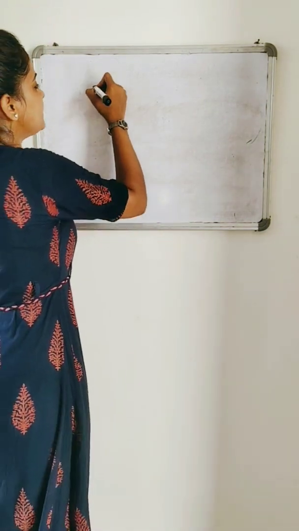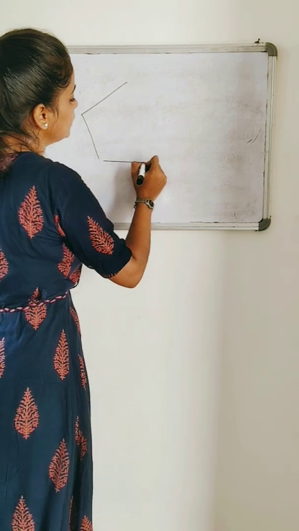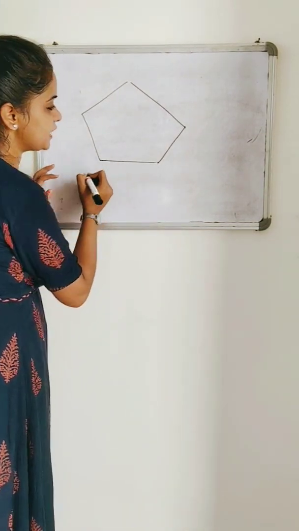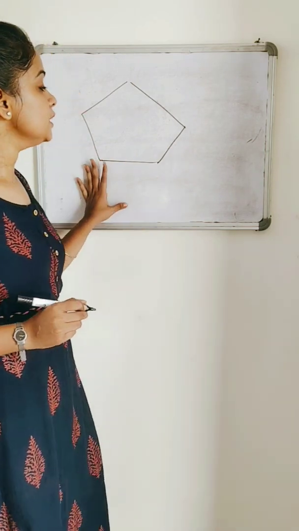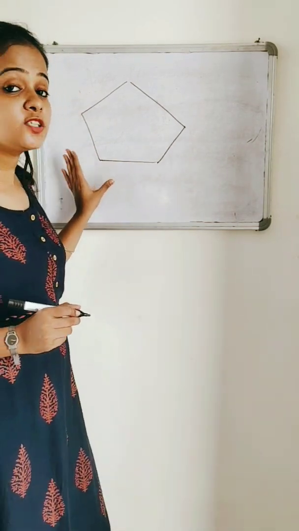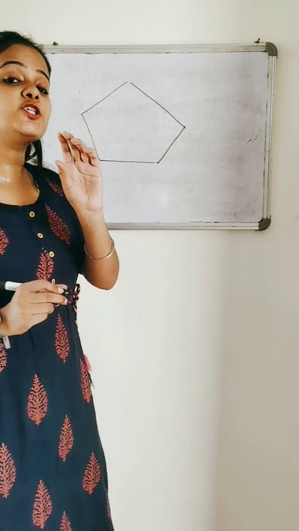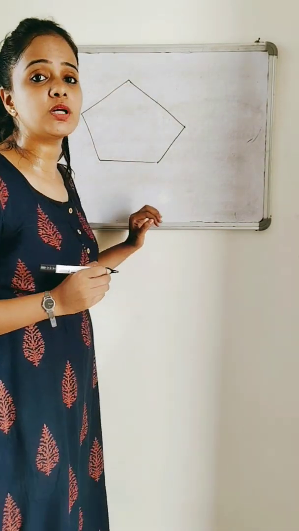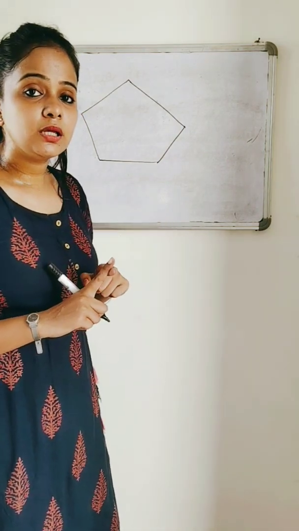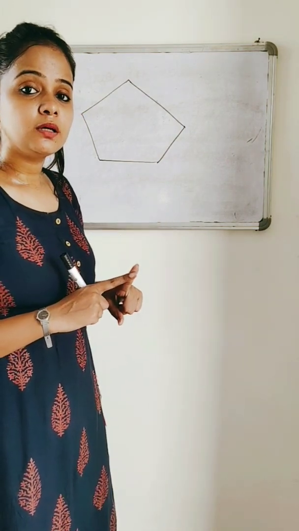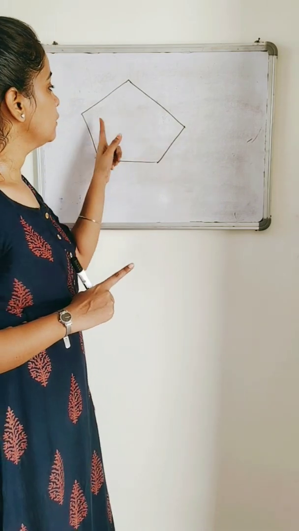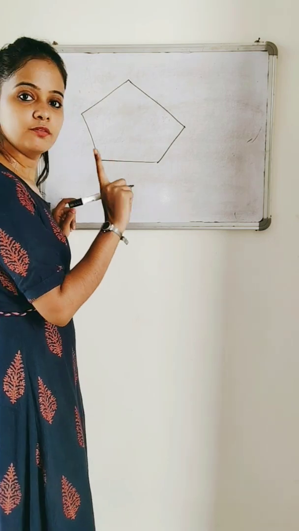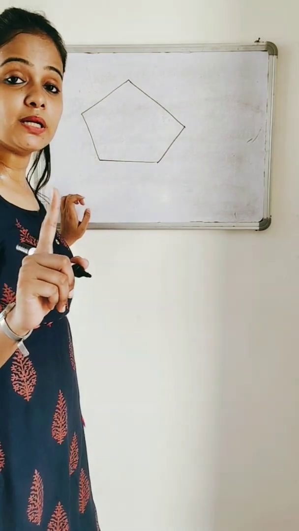So now, let's understand what I mean by the shortest distance. For example, let's consider a polygon. Shortest distance is the smallest distance. Now if I consider this polygon, what is a polygon? Can you please tell me what a polygon is? A polygon is a closed figure with some straight lines, right? So it is a closed figure. The first requirement for finding the perimeter is a closed figure.